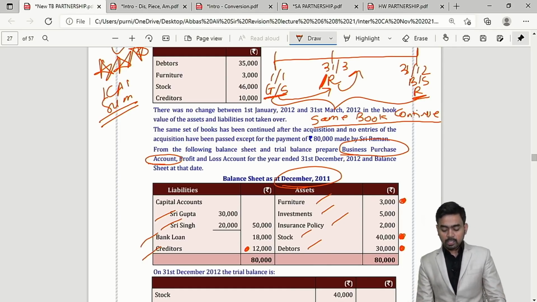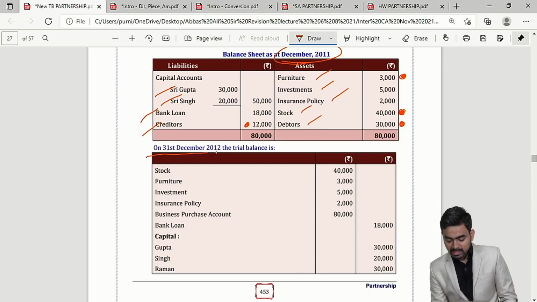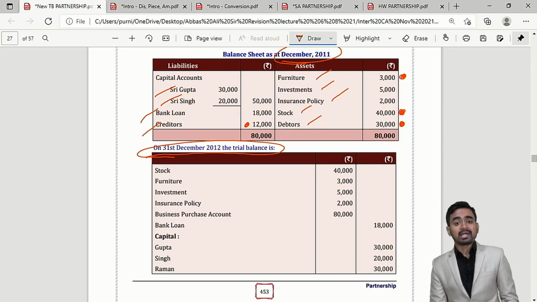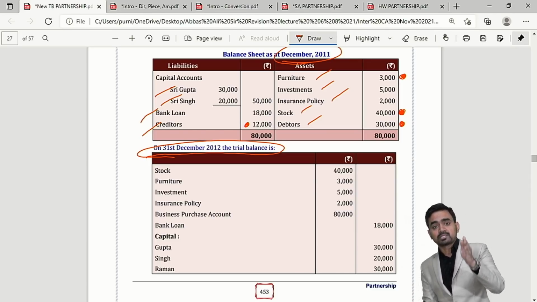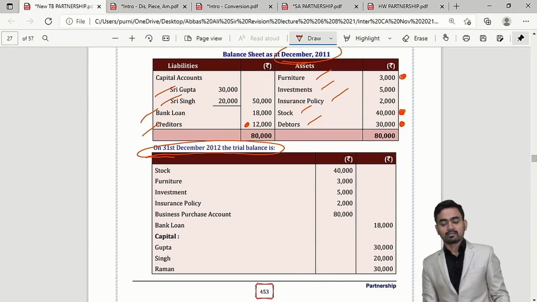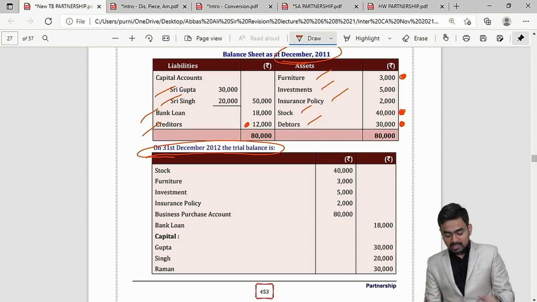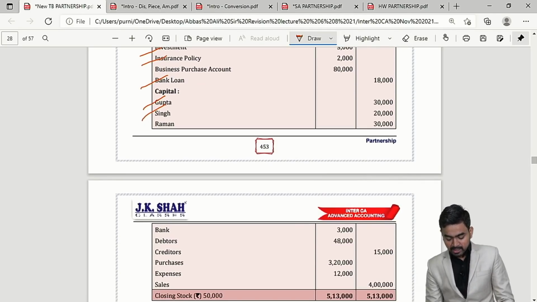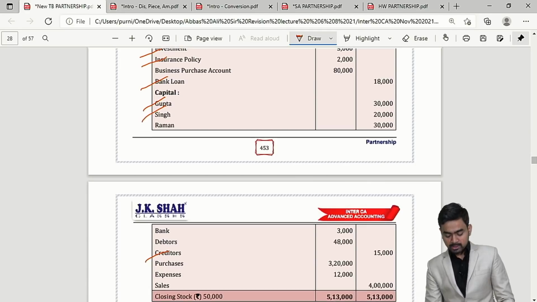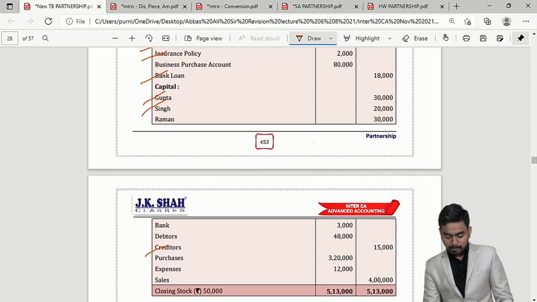Remaining things not taken over, but still if you check the trial balance prepared at the year end without closing the books of accounts when the business sold by Gupta and Singh to Raman, you will find even the things not taken over, please check. Investment not taken over is still there in trial balance. Insurance policy not taken over, still there in trial balance. Bank loan is there. Gupta and Singh's capital is there. Getting it? You will find here creditors. Creditors taken over. Bank loan is there.